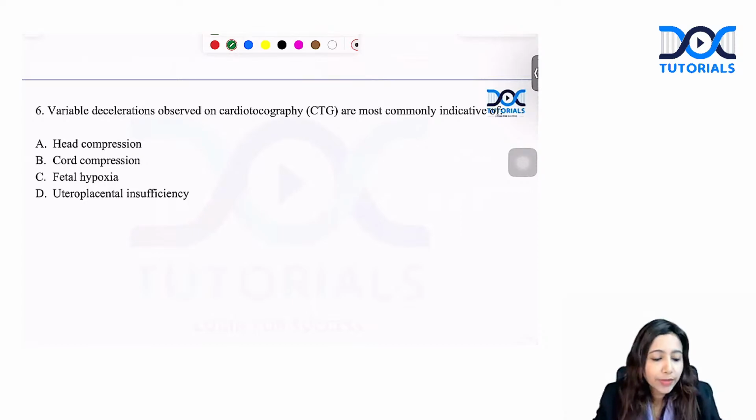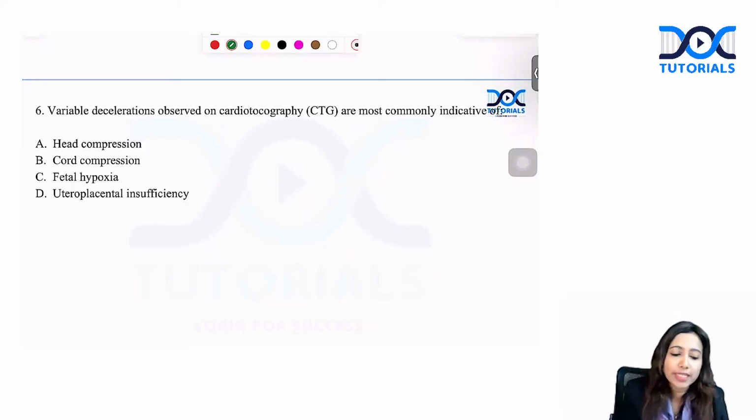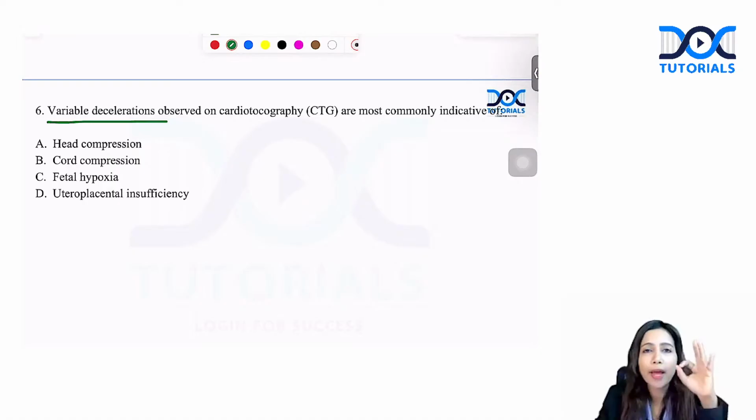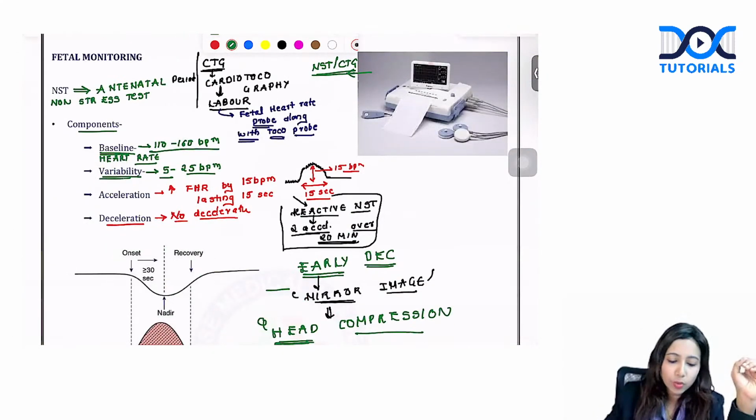The next question was on CTG, cardiotocography. In the last session as well, there was one question on CTG. Even this time, they provided a question on CTG. It's very important. They can even give you an image and make you identify what type of deceleration is shown. Variable decelerations are associated with cord compression. In CTG, you have to know 3 types of deceleration and where you see them. Let's go through them one by one.